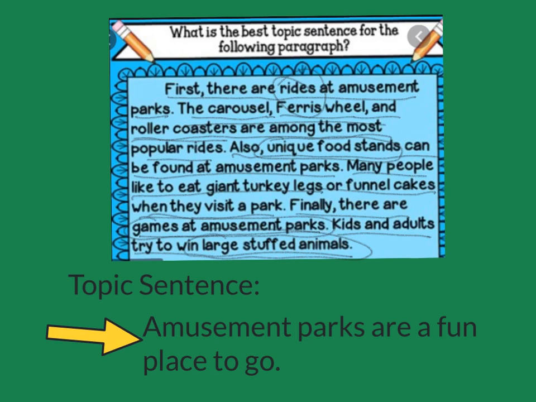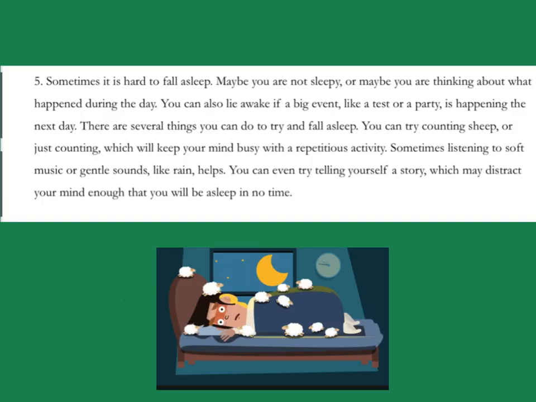All of the details in the passage go with amusement parks are a fun place to go. The rides, the unique food stands, the games, the large stuffed animals that you can win, all talk about the topic sentence that amusement parks are a fun place. In this passage, you're going to need to find the topic sentence. Now remember, it can be at the beginning or in the middle, or it can be the very last sentence.